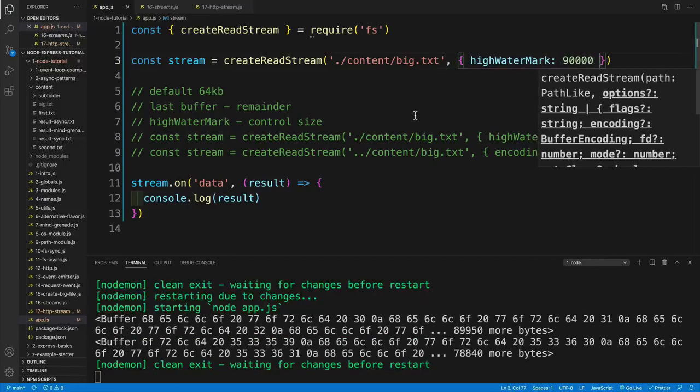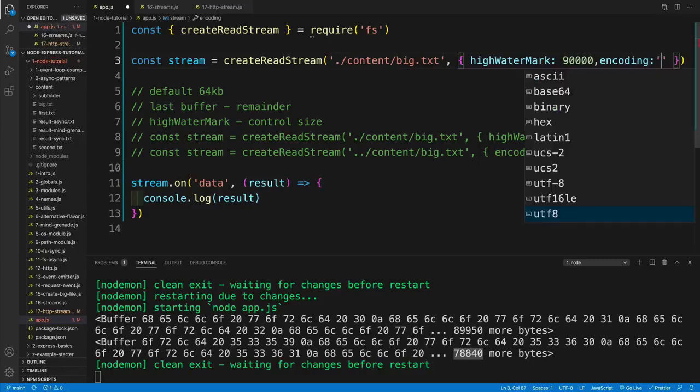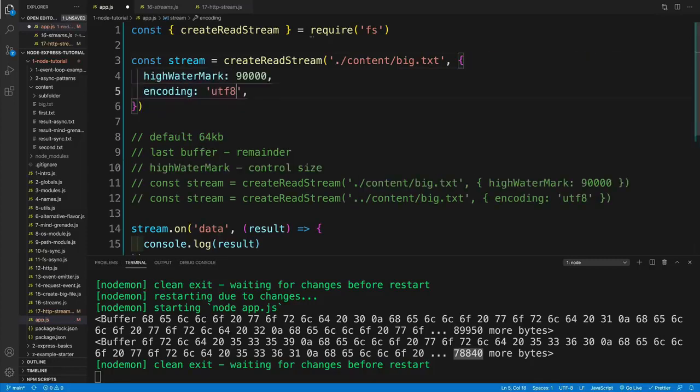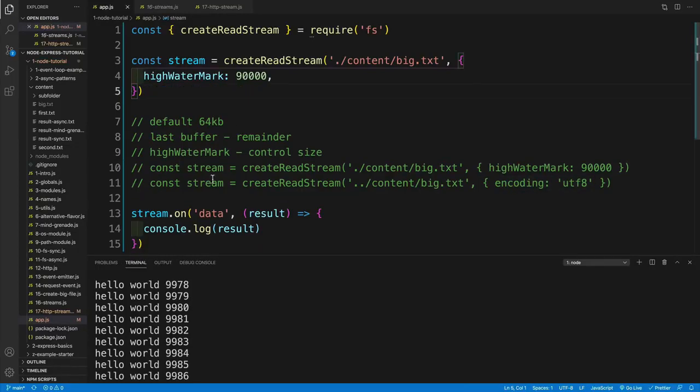For example, if I go with 90,000 here, then of course you'll see that I'll have two console logs, one for 90 kilobytes, and the second one will be the remainder. Again, keep in mind that our file size is 169 kilobytes. That's number one. Number two, we can right away set up the encoding as well. So I go with comma, and then the property name is encoding, and we'll set it equal to UTF-8, like so. Then you'll see in the console, of course, the hello worlds. Why? Because that is the content coming from the file.